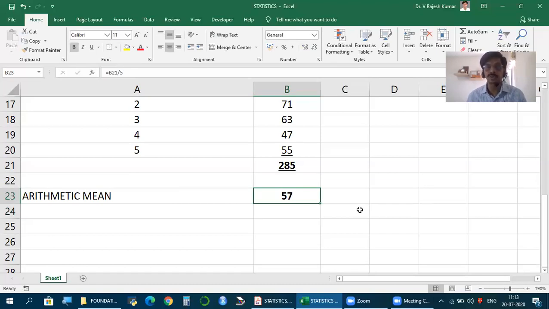So there may be some who would have scored less, some would have scored more, but on an average, this is the mark scored in SFM in a given exam. Now, this is the first measure, but this alone would not be sufficient. For all analysis, what we need is, from the central value, this measure you calculated, what is the extent of variation, what is the extent of deviation. It's only that which helps us to make analysis better.